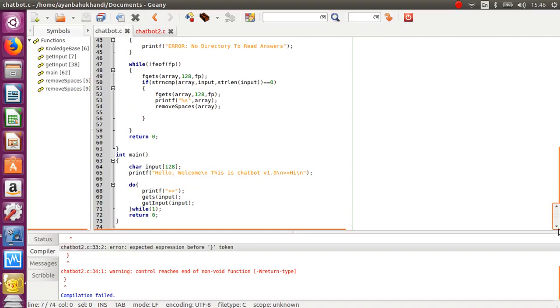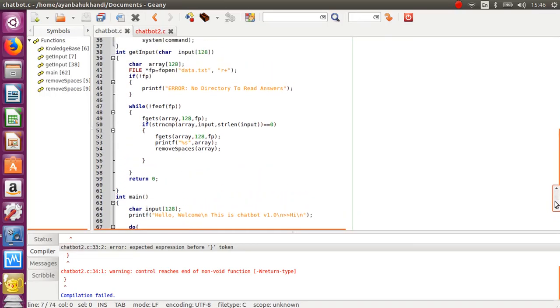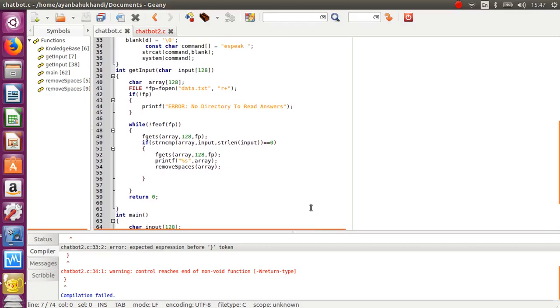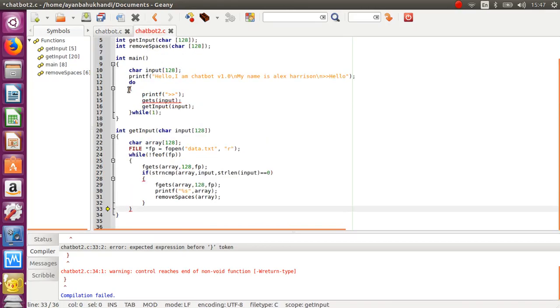I made it earlier and I'm having it right now, so I'm seeing it. I think everything is correct. Why is the error coming? Expected.